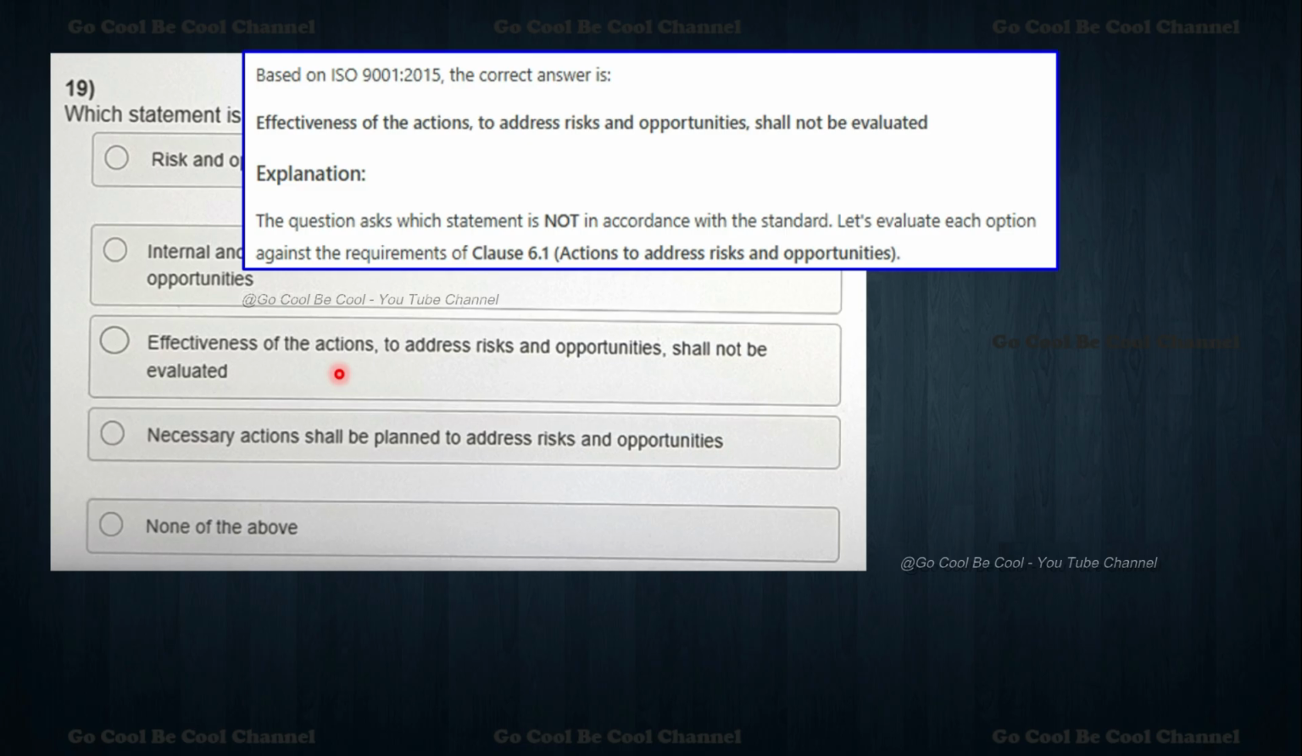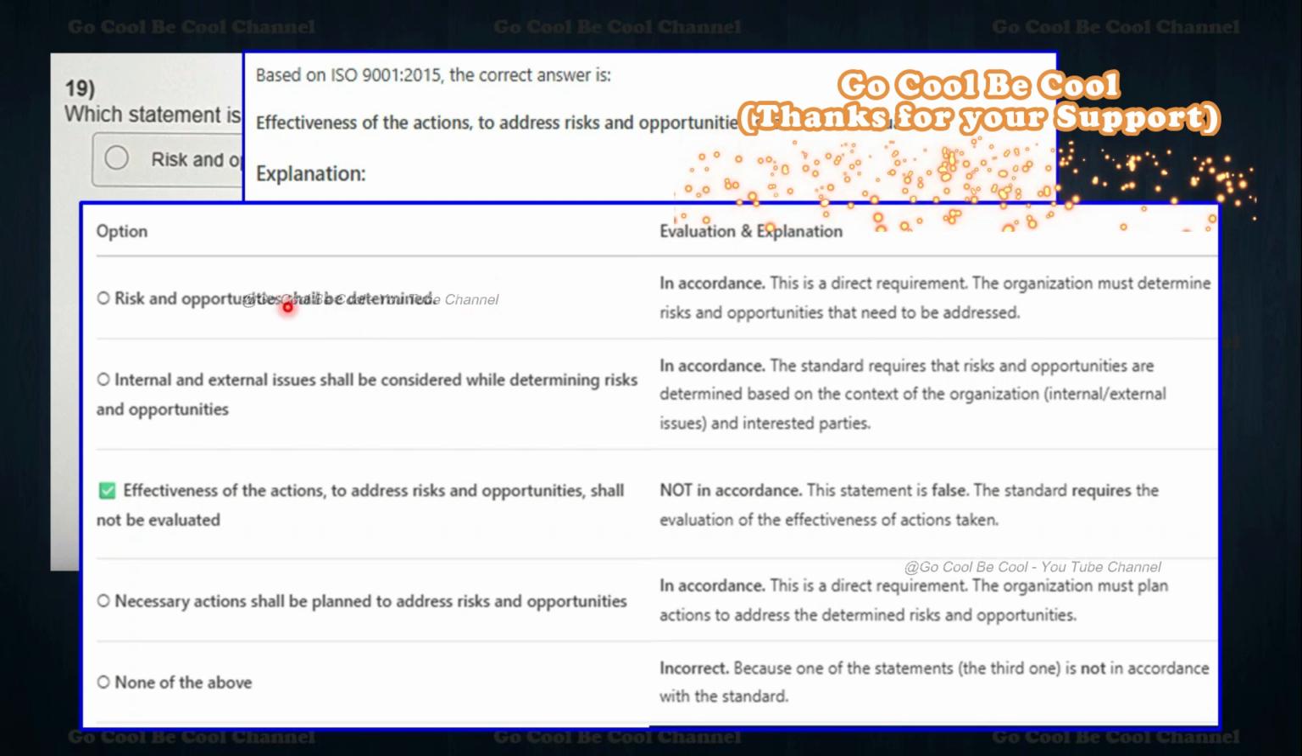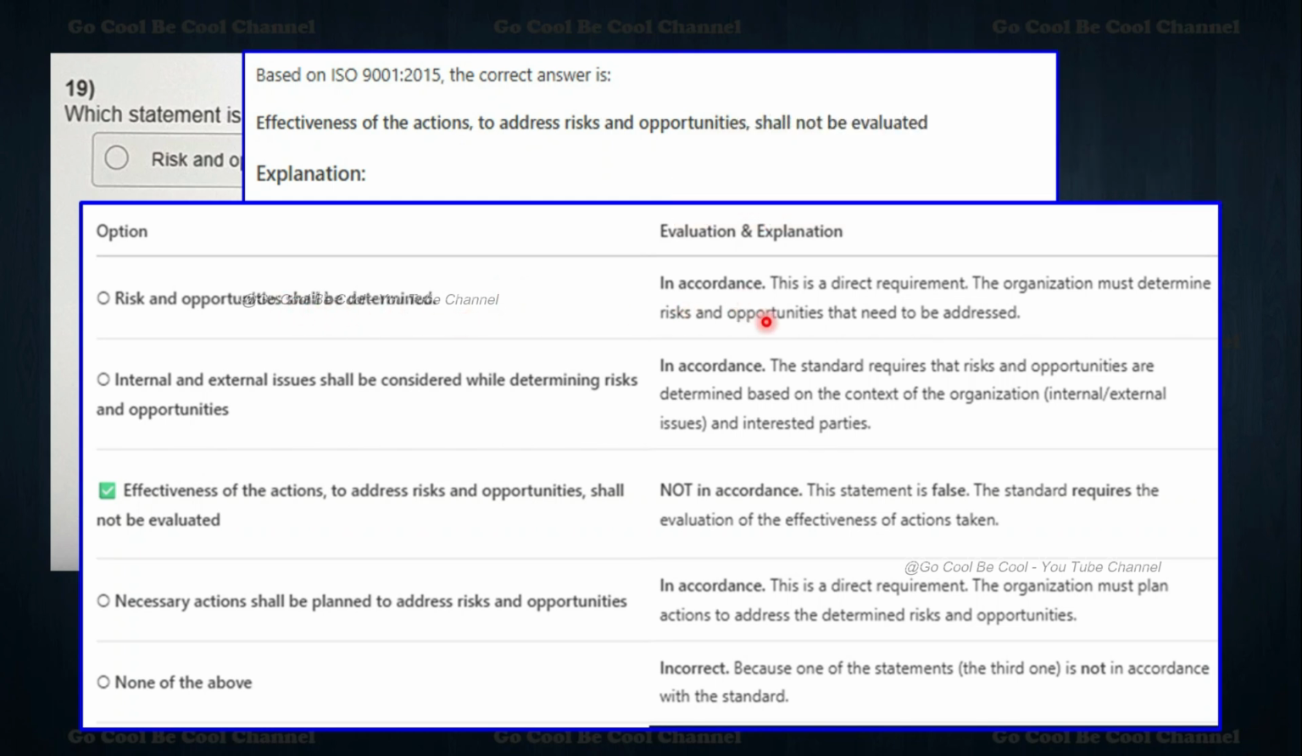Yes, of course, it should not be. So the question asks which statement is not in accordance with the standard. Let's evaluate each option against the requirements of clause number 6.1. Generally it talks about actions to address risks and opportunities. See, my dear friends, please understand this. Risk and opportunities shall be determined in accordance. This is the direct requirement we are supposed to have. The organization must determine risk and opportunities that need to be addressed. The internal and external issues shall be considered while determining risk and opportunities.